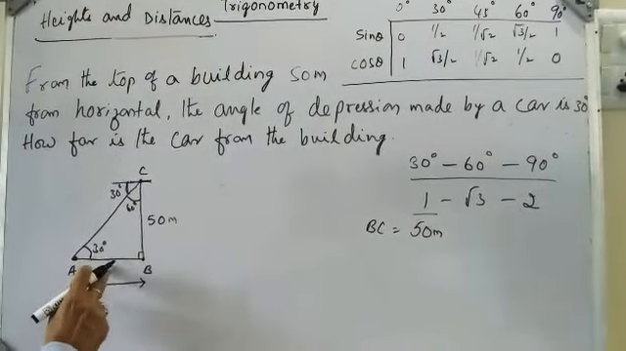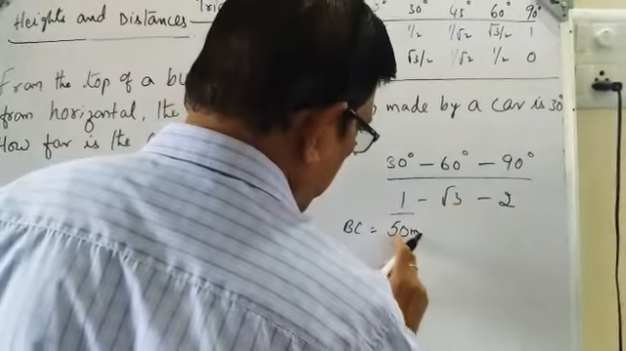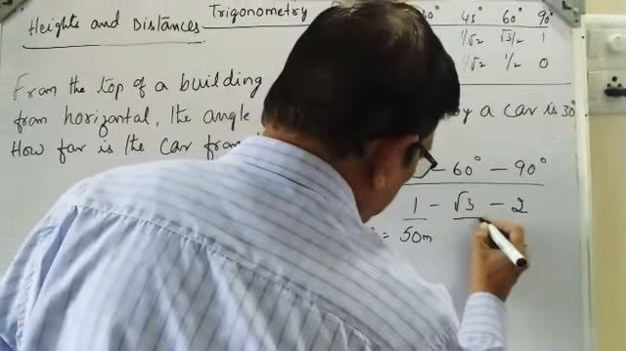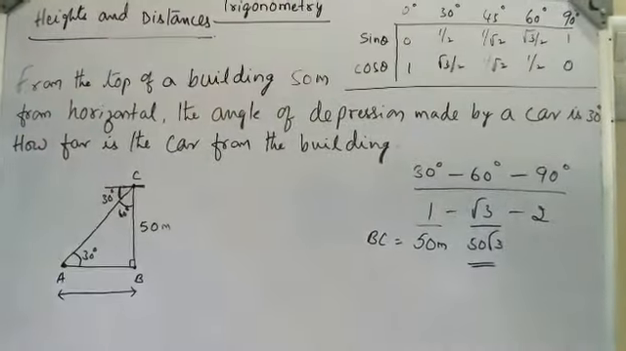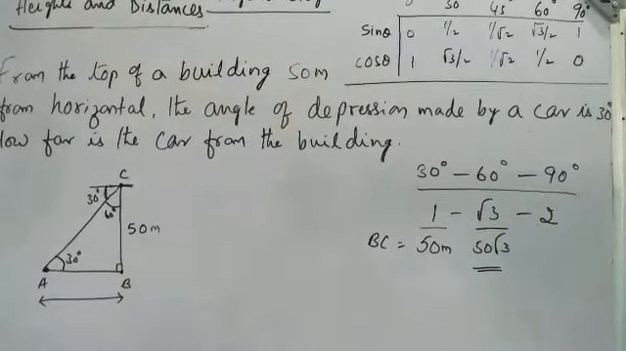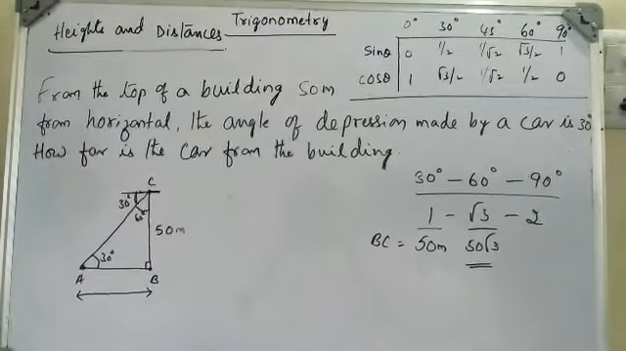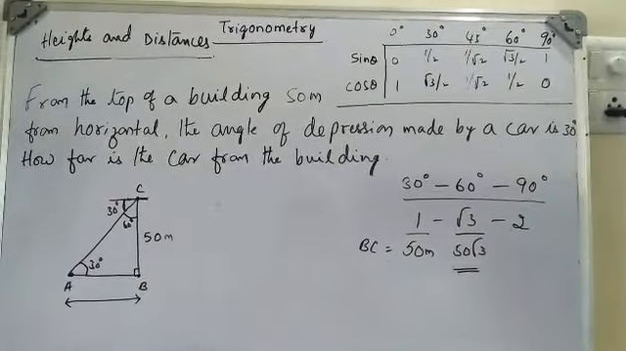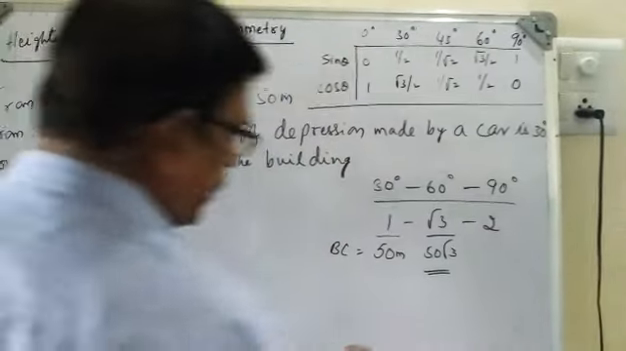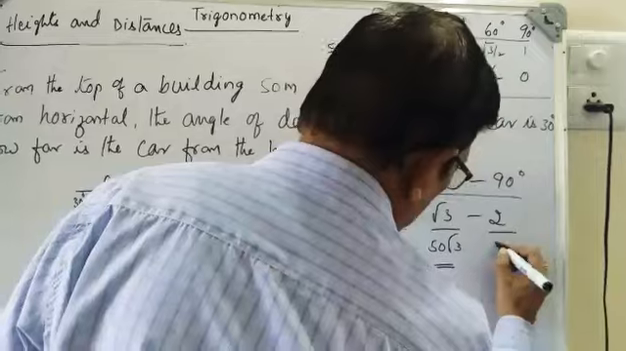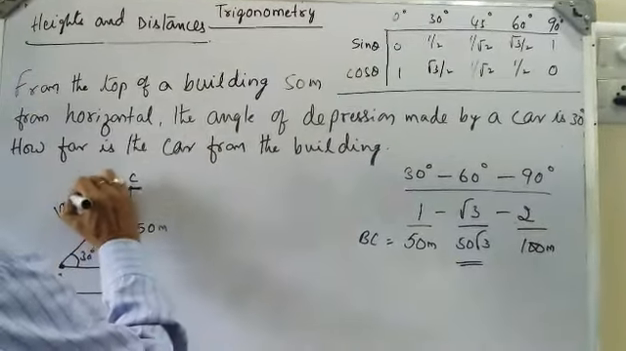AB means the side opposite to the 60 degree angle. That is the root 3, which is nothing but 50 into root 3, that is 50 root 3 meters. So the distance between the car and the foot of the building is equal to 50 root 3 meters. Like this we can find out. Suppose they ask you what is the distance AC, AC is nothing but 50 into 2, that is 100 meters.